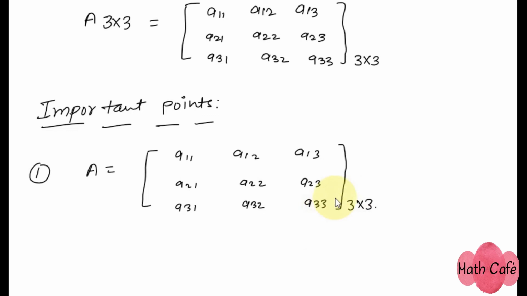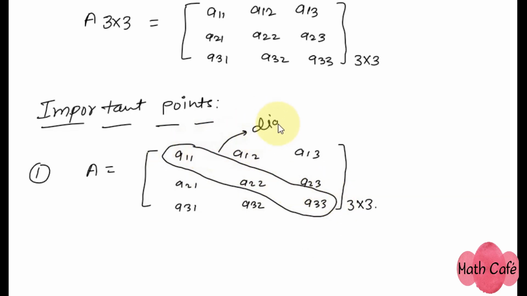In this matrix, this is called the diagonal. And all the elements A11, A22 and A33 are called diagonal elements, right? So here A11, A22 and A33 are called diagonal elements.